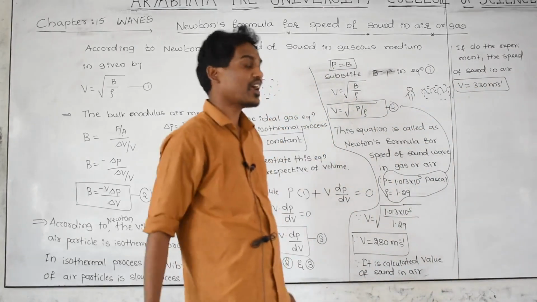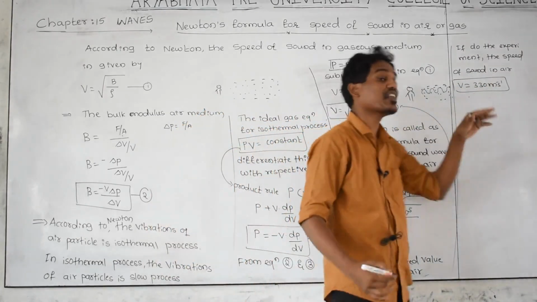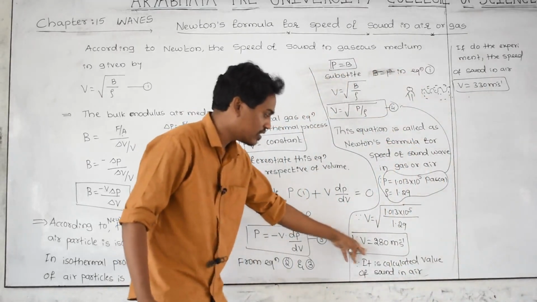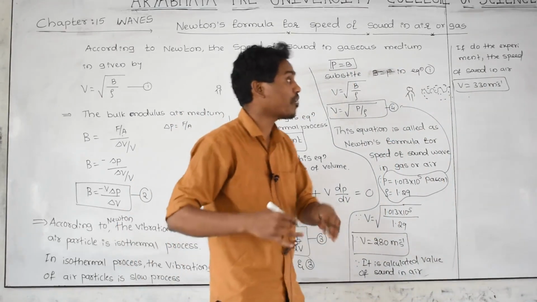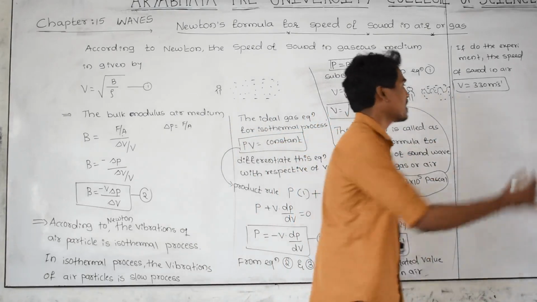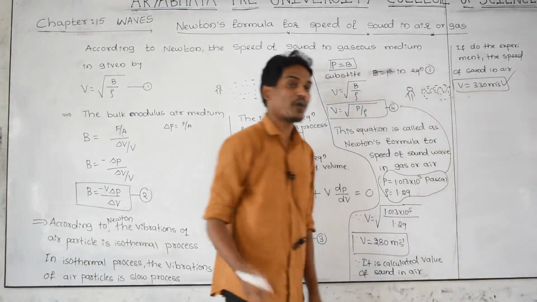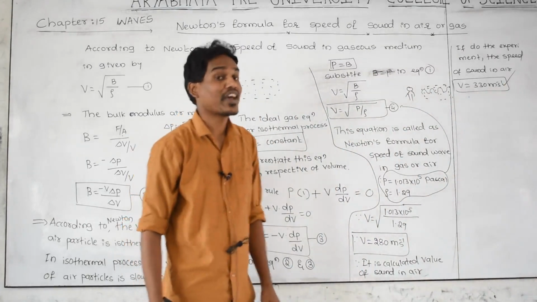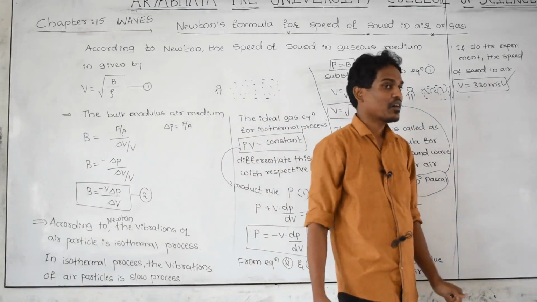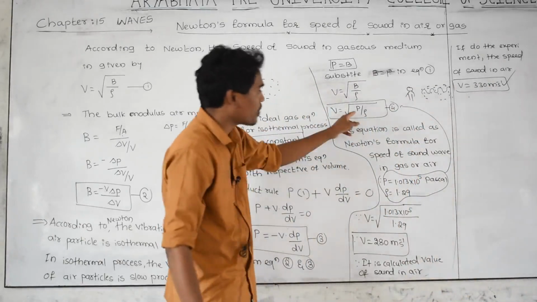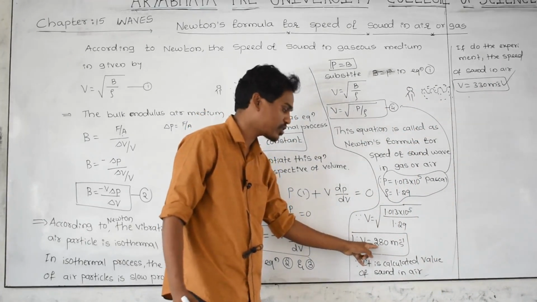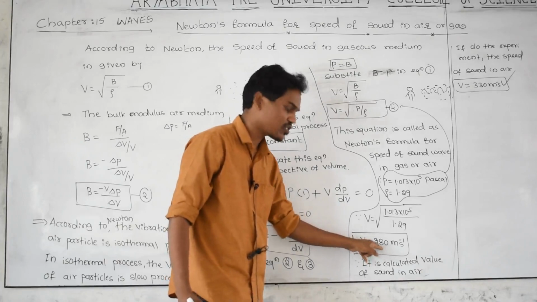If you do the experiment and check the value of sound in air medium, it will become 330 meter per second, but Newton calculated 280. After doing the experiment, the speed of sound in air is 330, and this is right. Newton derived this formula, and according to this formula he calculated the speed of sound in air as 280, but this is the wrong value.